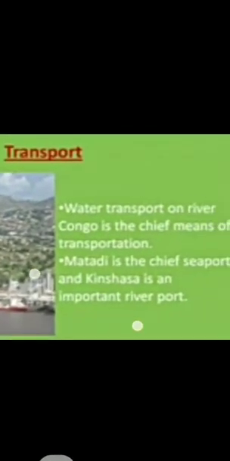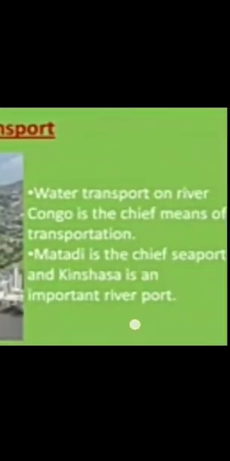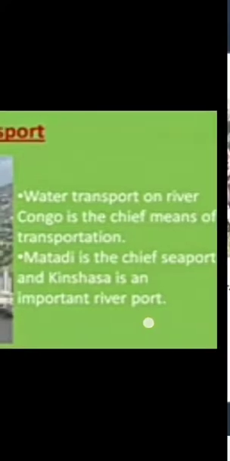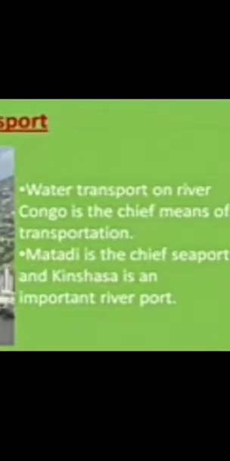Now we are talking about transport. Students, water transport on the river Congo is the chief means of transport. The people here are not too modern and do not have too much money, so they always prefer water transport.